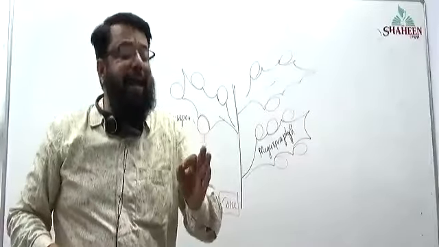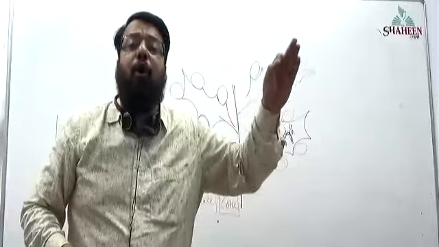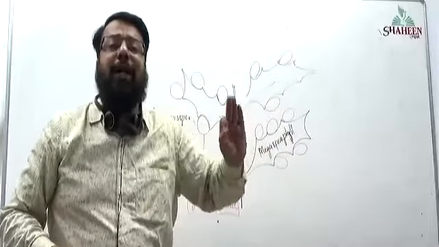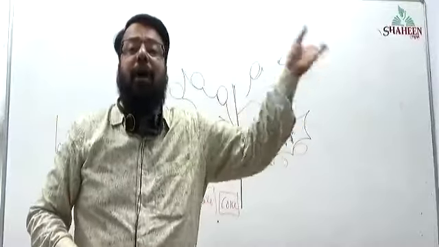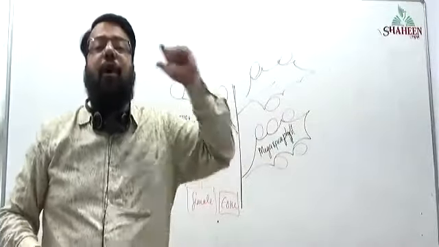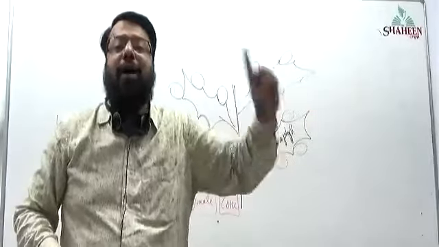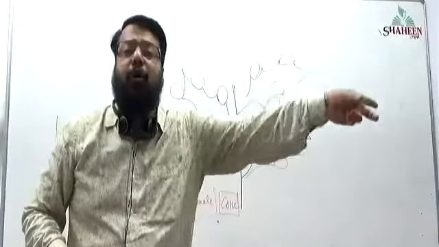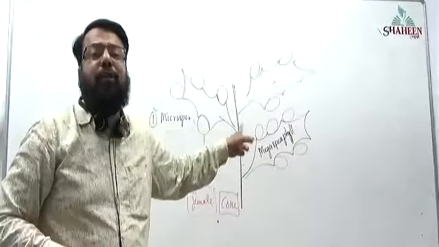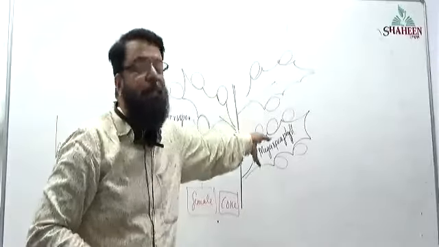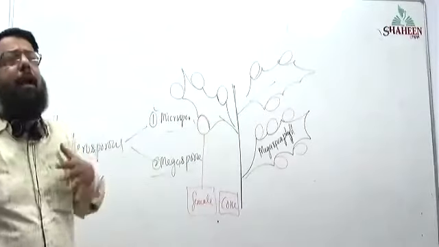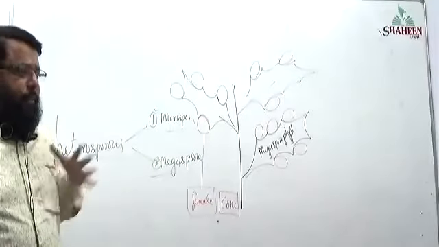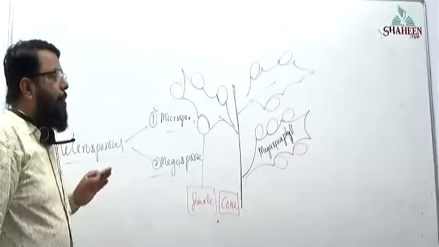So we have two types of cone in pine tree, or in gymnosperm. One is microspore cone and another one is megaspore cone. One is male cone, another one is female cone. Male cone produces microspores. Female cone produces megaspores. Later we will come across how the female megaspores are produced.